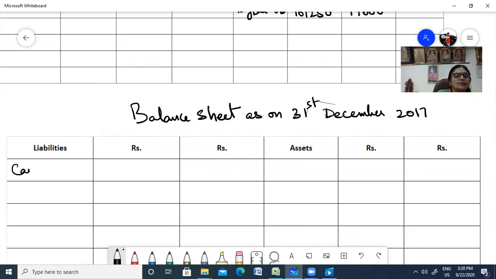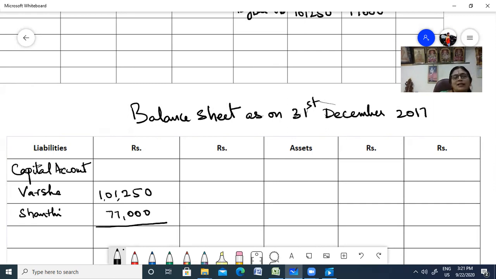Capital account. Okay. Who are the two survivors? Varsha. They're going to continue. Varsha and what is the other name? Shanti. These two partners are going to continue. What is the balance? Bring it down from the capital account. 1,01,250. Okay. Another one was 77,000. So take the total here. 1,78,250.